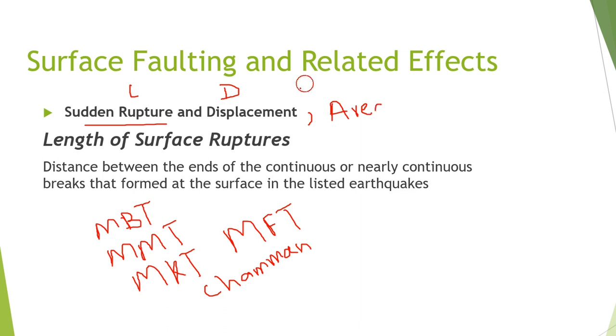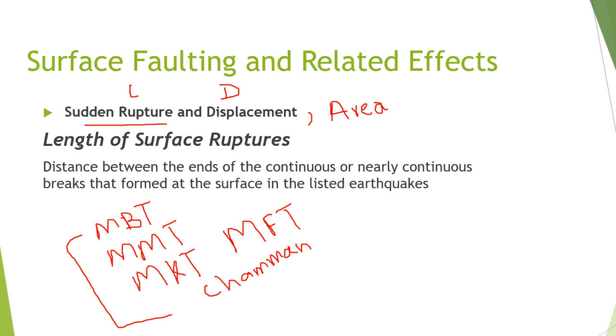These are the geometrical aspects of faults that need to be investigated in a particular area with respect to all of the faults. We need to quantify the hazard by knowing what the rupture length is, what the displacement so far produced along a fault is, and what the area of the rupture plane is.